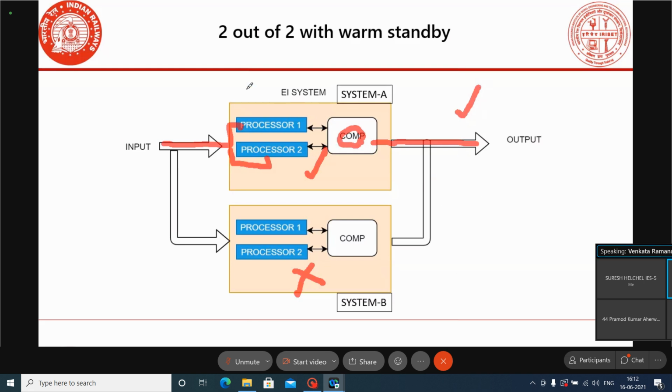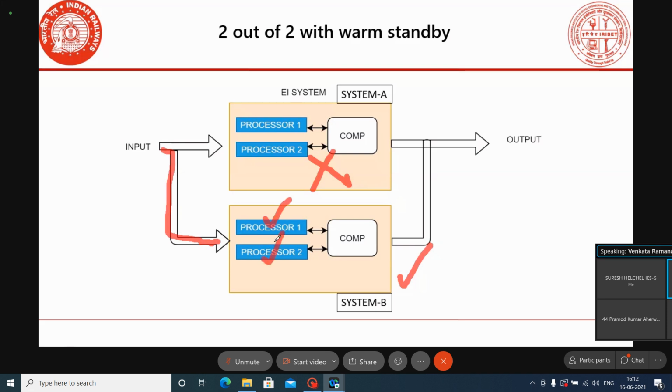Suppose during working condition this system fails, then external circuits are there. The external circuits will transfer the power supply and connect it to the second system. When the second system is powered on, the first system will be powered off, and the second system reads the inputs. Here also there will be two processors for processing and controlling the data, and the outputs will be controlled by this system. This is the 2 out of 2 system with the warm standby architecture.